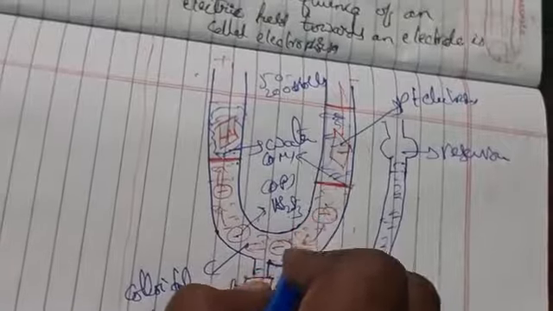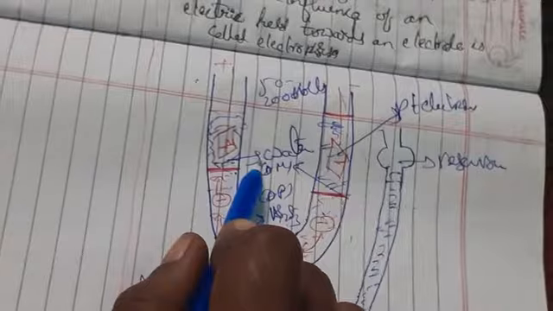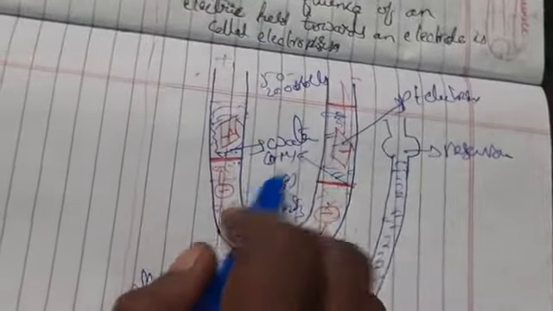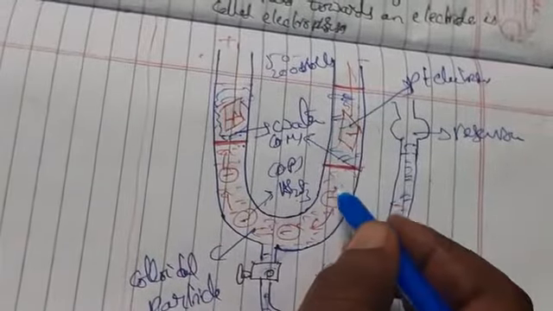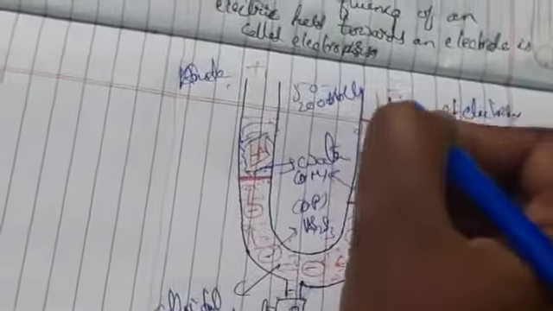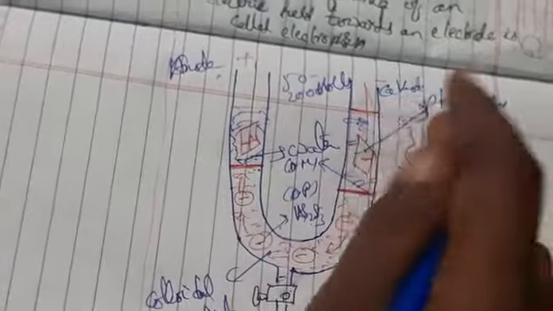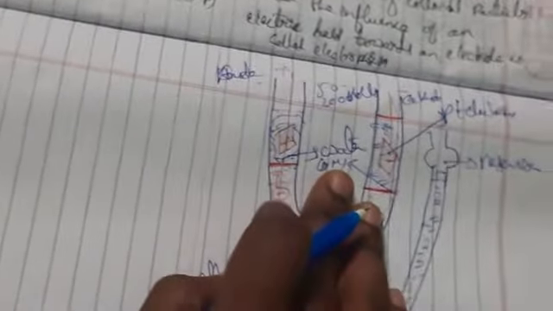So what I have told you is, if the dispersed phase is negative, the dispersion medium will be positive. If you have observed clearly, under the influence of an electric field, this is the cathode, this is the anode. The particles are traveling in the opposite direction. So under the influence of an electric field, we call this electrophoresis.